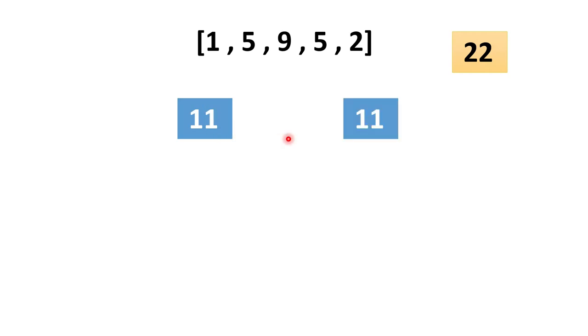Now I have taken this array and the total sum is 22. That means we have to divide it into two parts. One is 11, then another part is 11. And if we sum it up, we can get the total array. Now if you look closely, we need to find whether out of this array I can get the value of 11 or not, meaning if we add some numbers from this array, can we form 11 or not? Then only we are done, right?